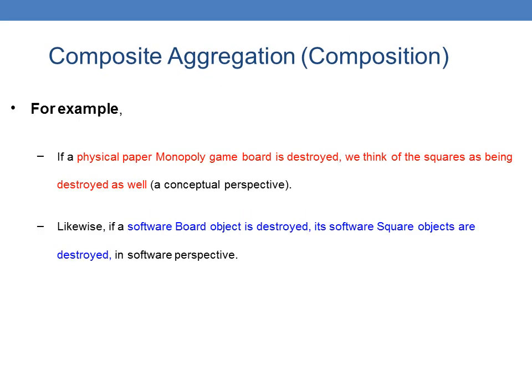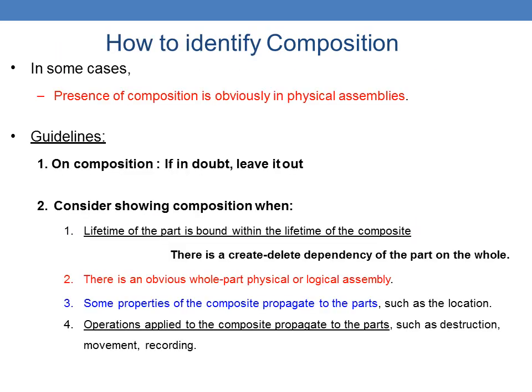So for example, if a physical paper Monopoly game board is destroyed, we think of the squares as being destroyed as well. Likewise, if the software board object is destroyed, the software square objects are destroyed from the software perspective. How to identify? In some cases, the presence of composition is obvious, as in physical assemblies. First one is on composition. If in doubt, leave it out.